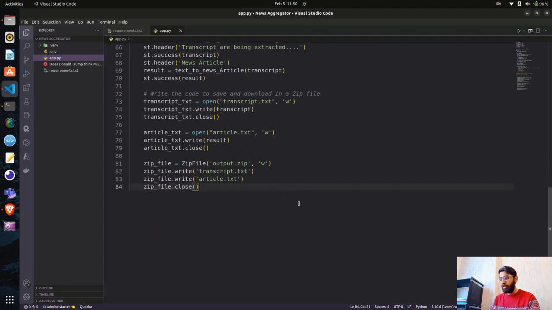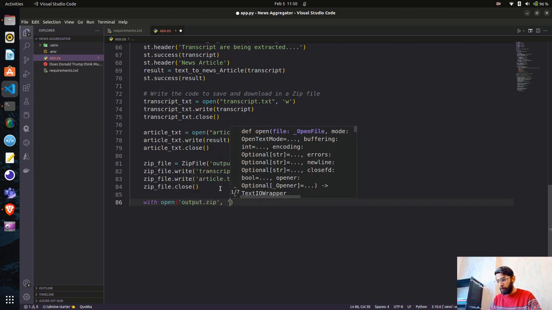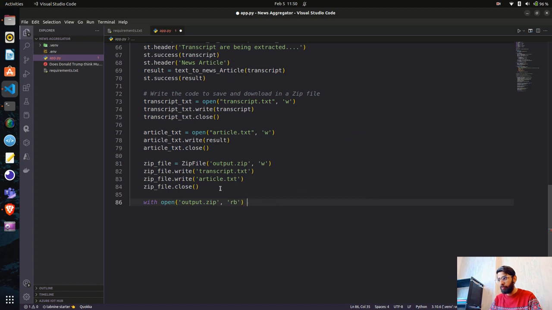So what we have done, we have bound them together in this output.zip. We have these two different text files there. We want to bind them together in a zip file, and then we will have the end user download that. How can we do that? So let's do that. So with open, and it will not be transcript.txt which has been suggested to me. It will be your output.zip, and that will be as zip download.